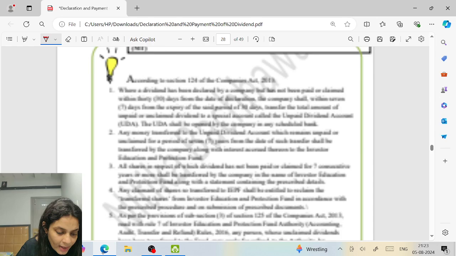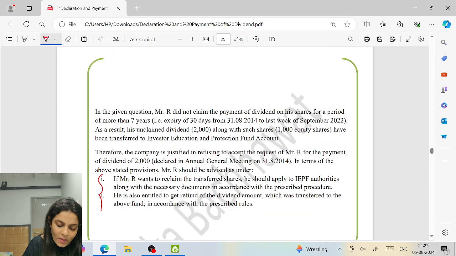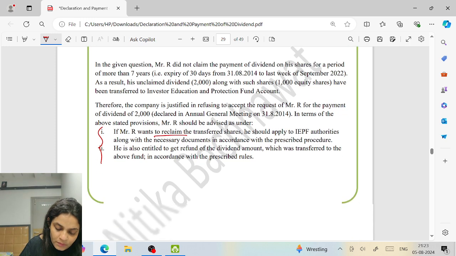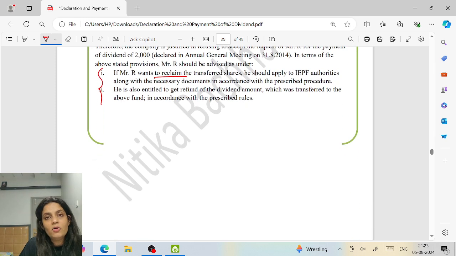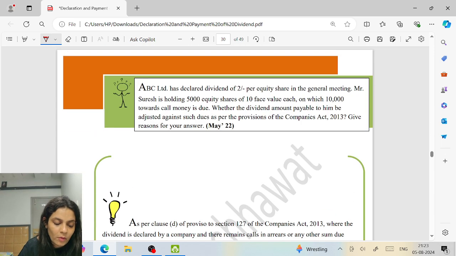So I don't know, there is something missing, I think, because they have given two questions, but two answers, but questions are two. So he can reclaim the money, right? And can also claim the unpaid dividend amount. He can also claim the unpaid dividend amount.